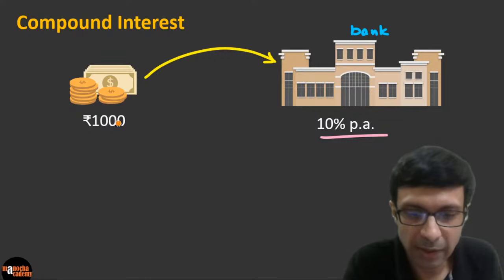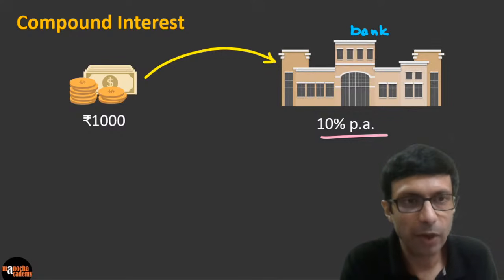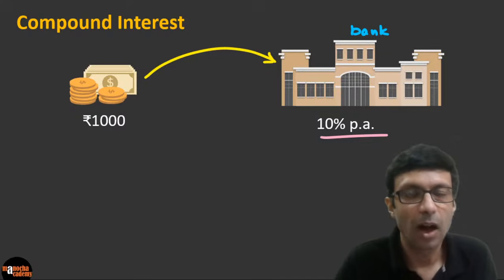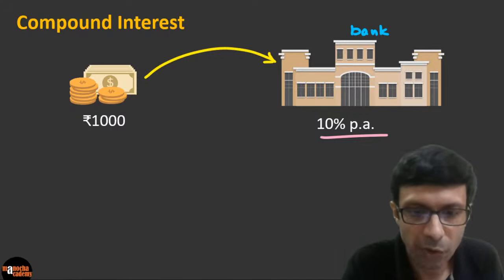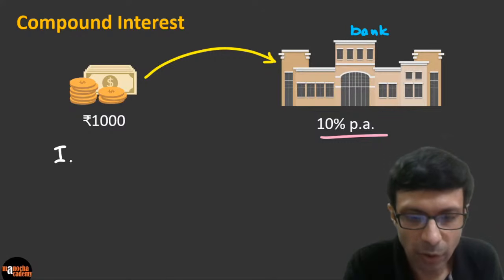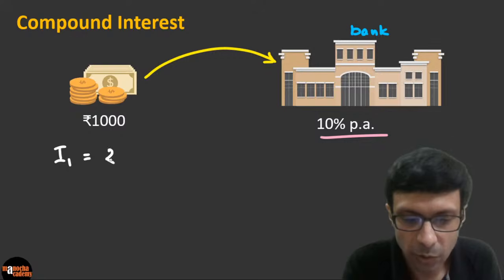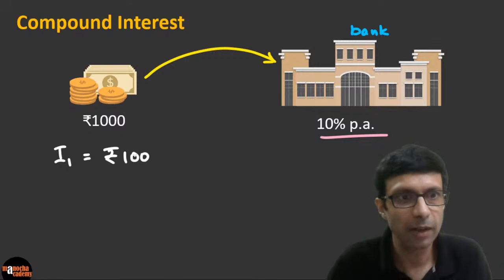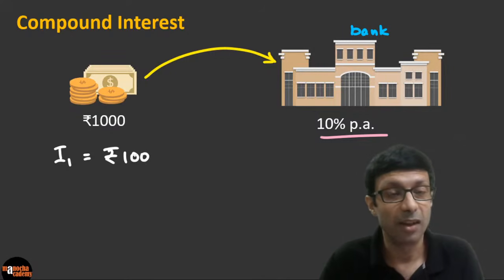What is going to happen is, after 1 year, how much interest will you get, right? So let's say you get some interest and we had calculated it, right? After 1 year, we will get 10% of 1000, right? So after 1 year, as we had calculated, you can calculate it using the formula, or it's 10% of 1,000. So that's going to be rupees 100. Do you guys agree? Okay.